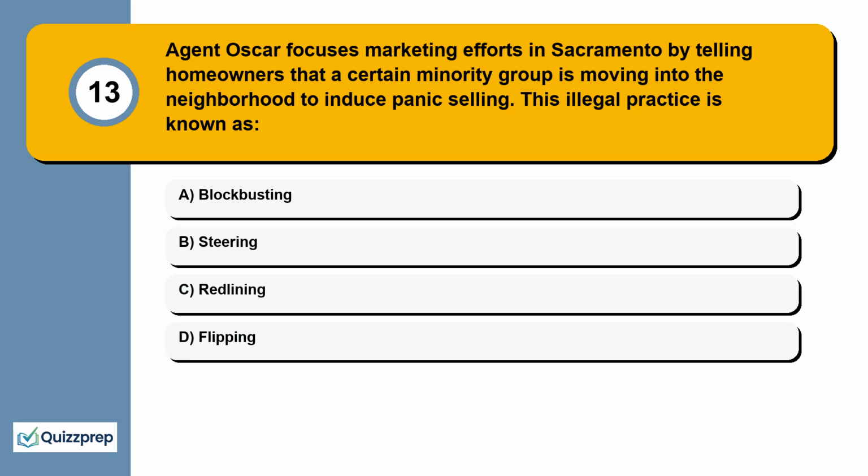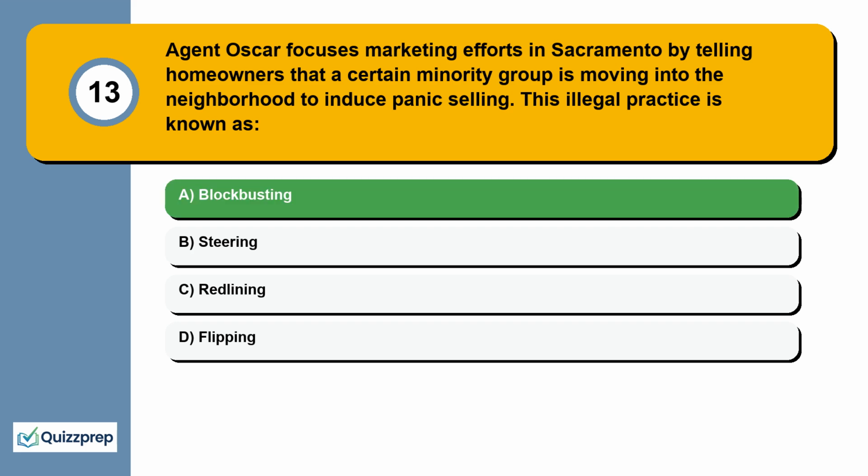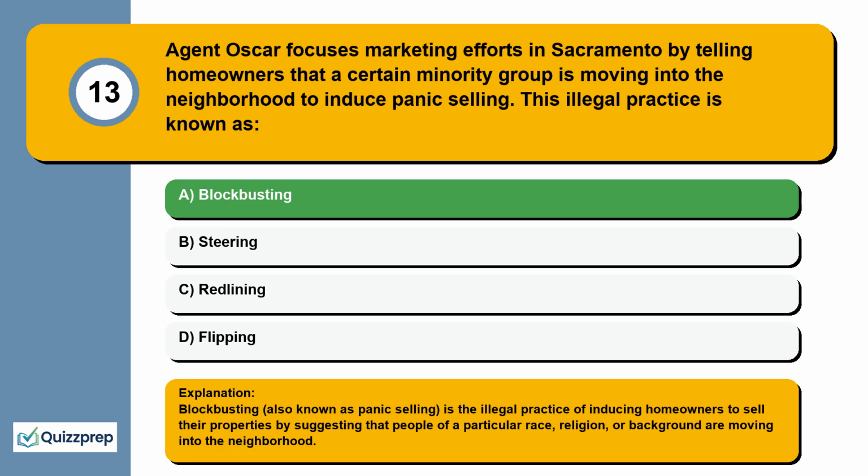Question 13. Agent Oscar focuses marketing efforts in Sacramento by telling homeowners that a certain minority group is moving into the neighborhood to induce panic selling. This illegal practice is known as blockbusting, steering, redlining, flipping. Blockbusting, also known as panic selling, is the illegal practice of inducing homeowners to sell their properties by suggesting that people of a particular race, religion, or background are moving into the neighborhood.